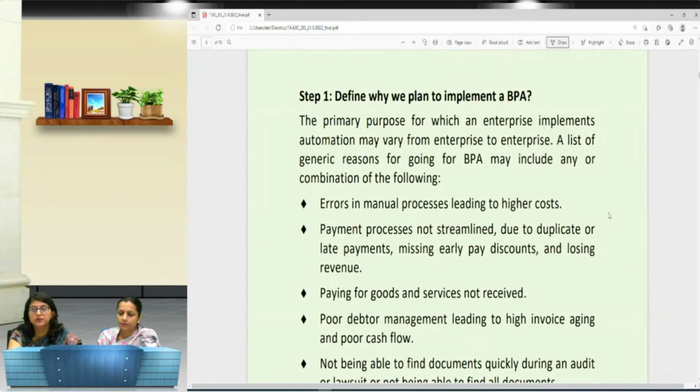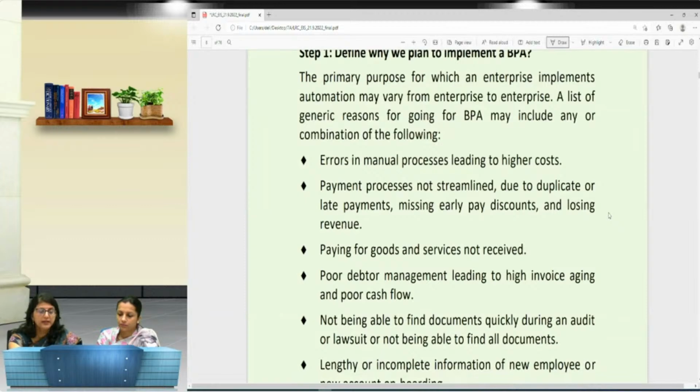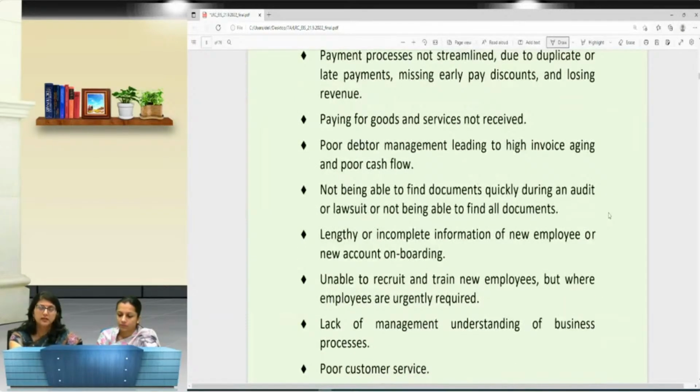So we have to define why we want to implement the BPA. There are many things given here, but what we need to elaborate is that you have to generate the requirement. So you will explain that point particular to that step.